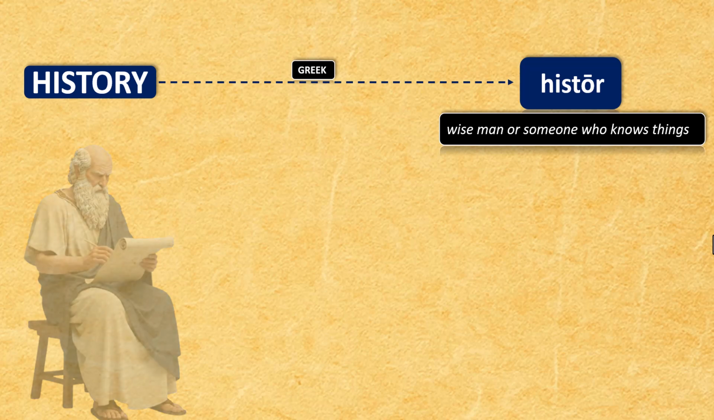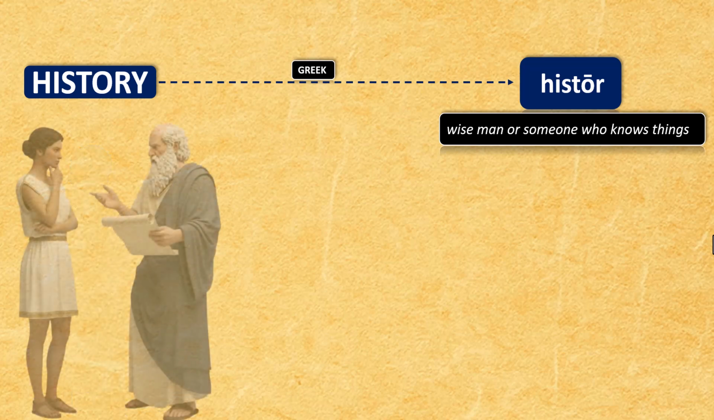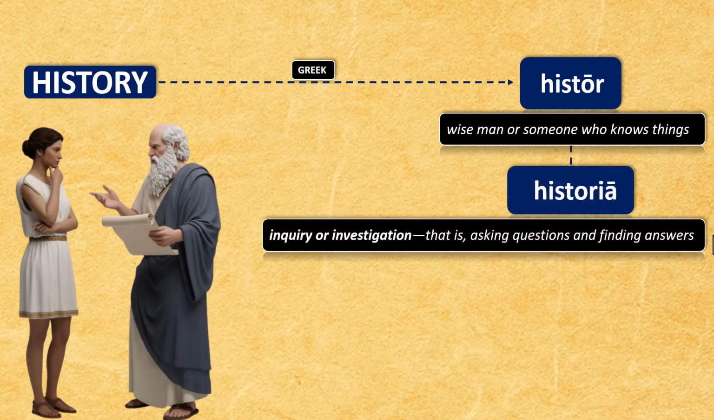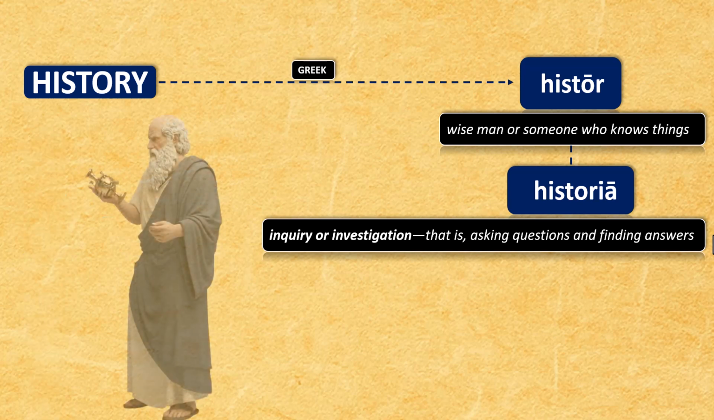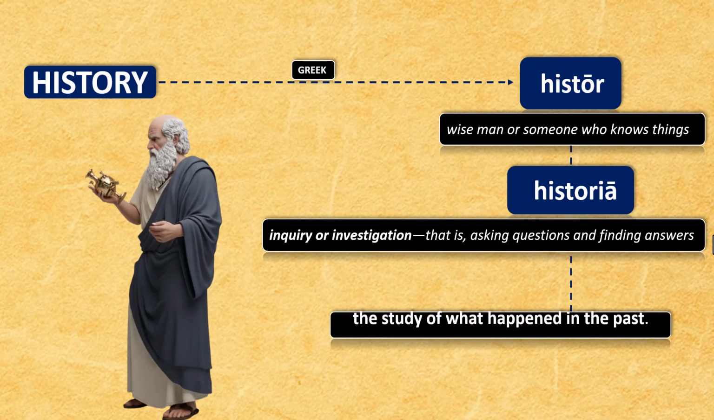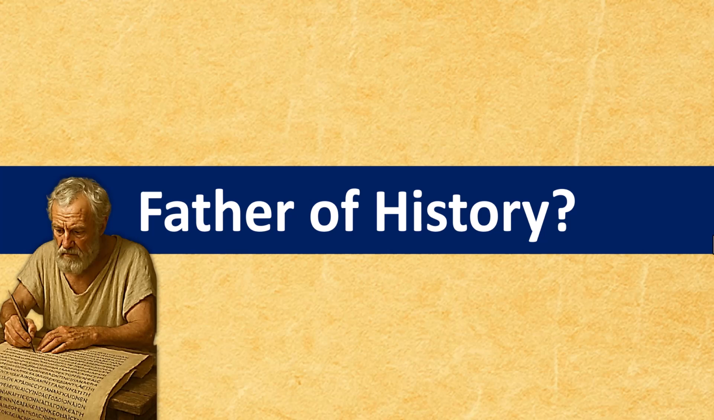Okay. Now the word comes from another Greek word called historia, which means asking questions, finding answers, and learning through inquiry. Right? Asking questions, finding answers, and learning through inquiry. Now, over time, the meaning of history has changed, and it became the study of what happened in the past.